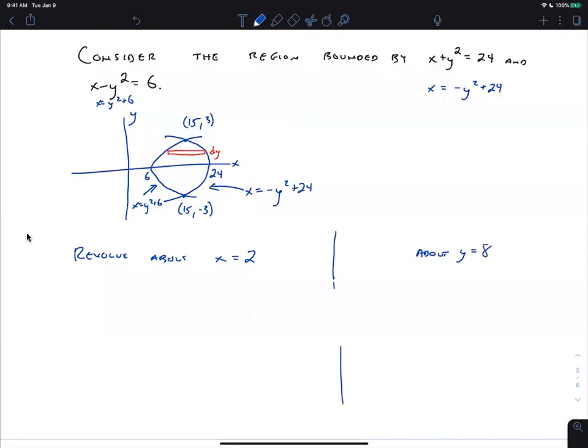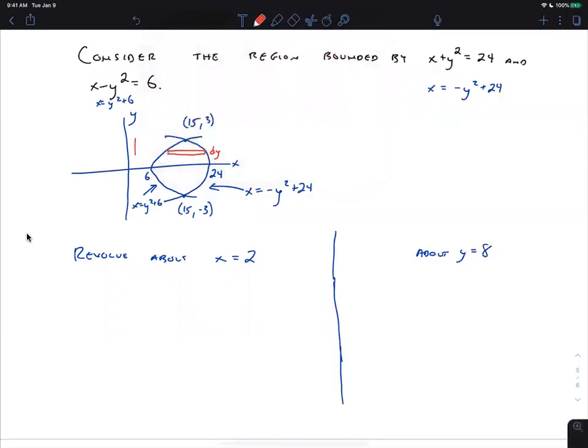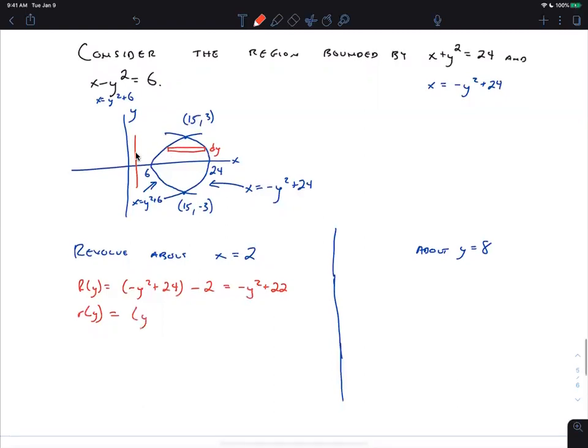So x equals 2 is a vertical line to the left of the region. So that's here. That's the disk washer method because it's perpendicular. So we take the farther end of the rectangle to the line. That's the right x minus the left x. But in terms of y, the right x is negative y squared plus 24. The left x is 2. Small r is the distance from the closer end to the line. So that's y squared plus 6 minus, again, 2, which is y squared plus 4.